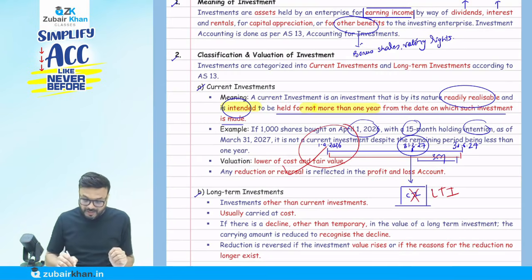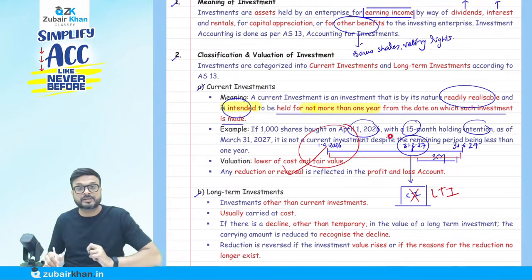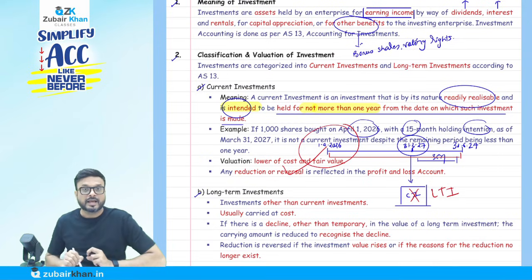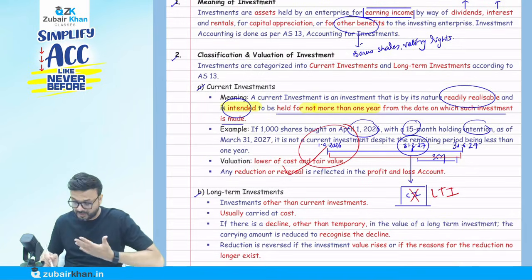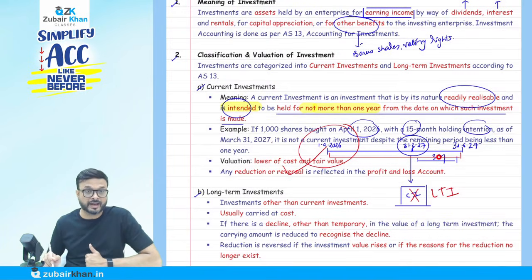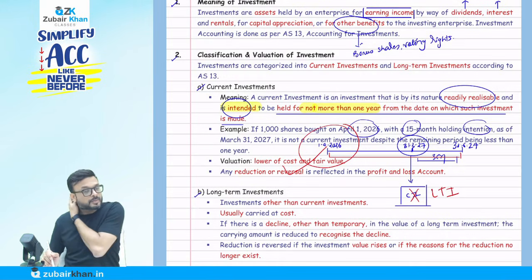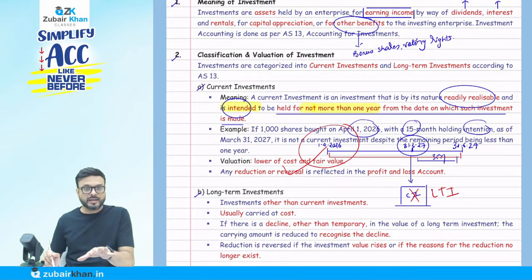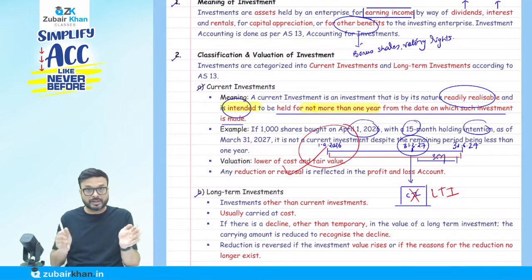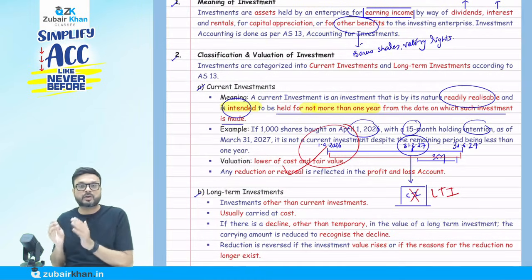So they say if 1,000 shares are bought on 1st of April 26 with a 15-month intention, as of 31st March 2027, it is not a current investment, despite the remaining period being less than 1 year. You can see only 3 months are left. Still, I am going to recognize it as a long-term investment, because my intention was to hold more than 1 year from the date such acquisition is made. We made an investment on 1st of April, intention was to hold more than 1 year. That's why it's a long-term investment.